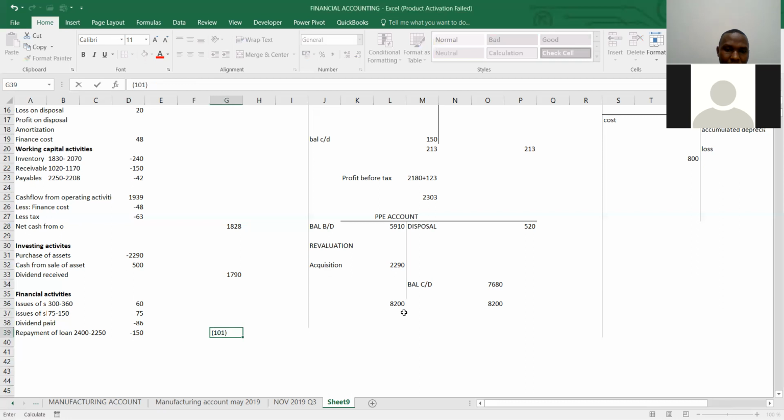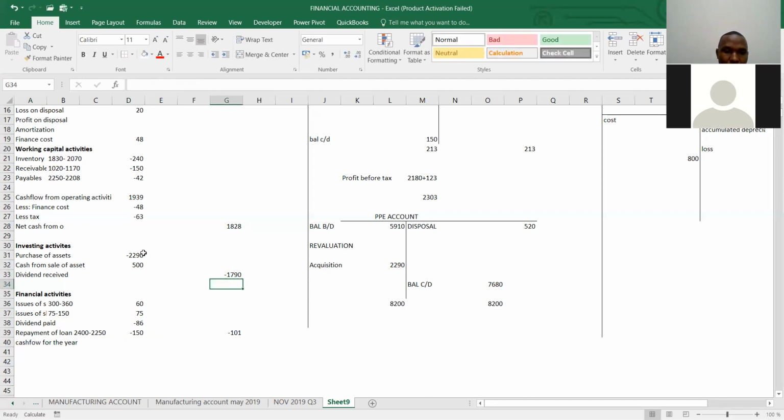So if you add the 3, you now get what? Cash flow of the year. Cash flow for the year in ngapi. So you add the 3, that is positive 1828 plus this one is negative 1790.